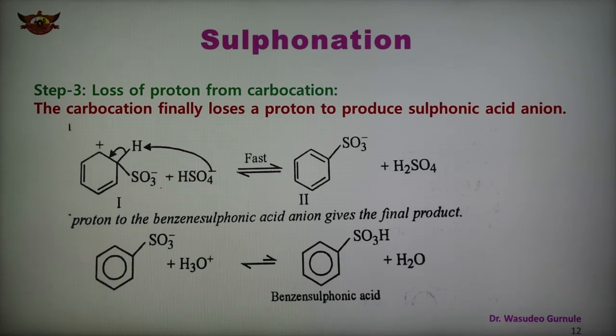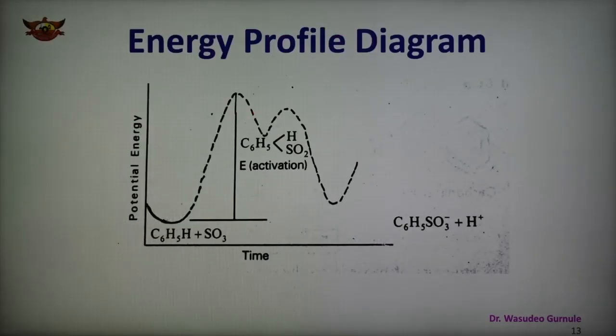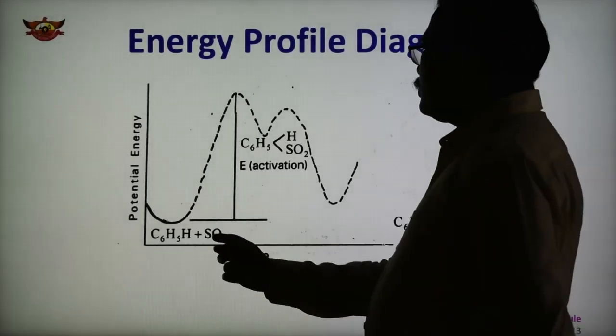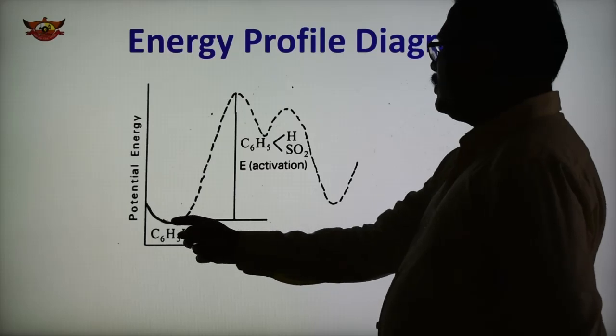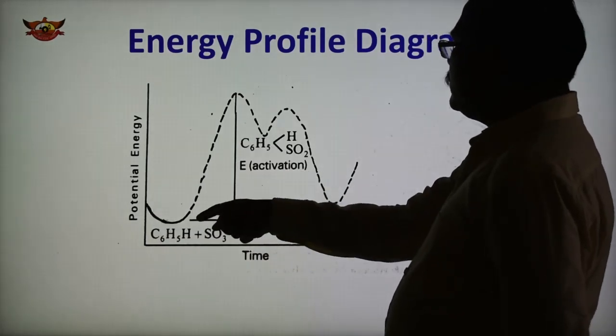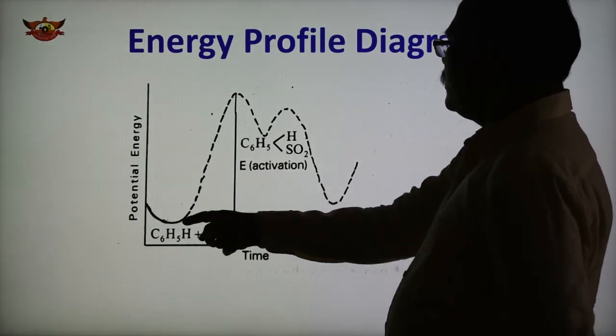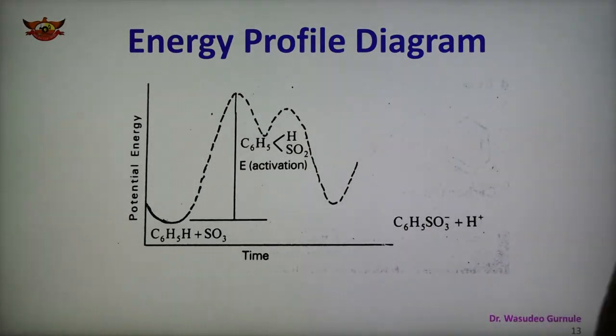In all these cases there are 3 steps. The first step is the generation of electrophile, the second is formation of carbocation, and the third is the loss of proton from the carbocation. So this is the energy profile diagram in the second case. This is the benzene, SO3 attacks, this is the reactant, the energy of the reactant is here, and some amount of energy is required to convert the reactant to the transition state.